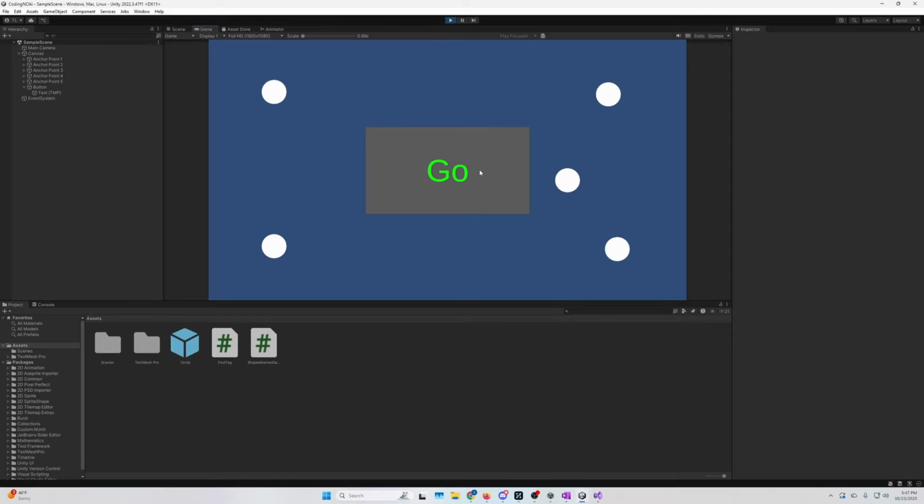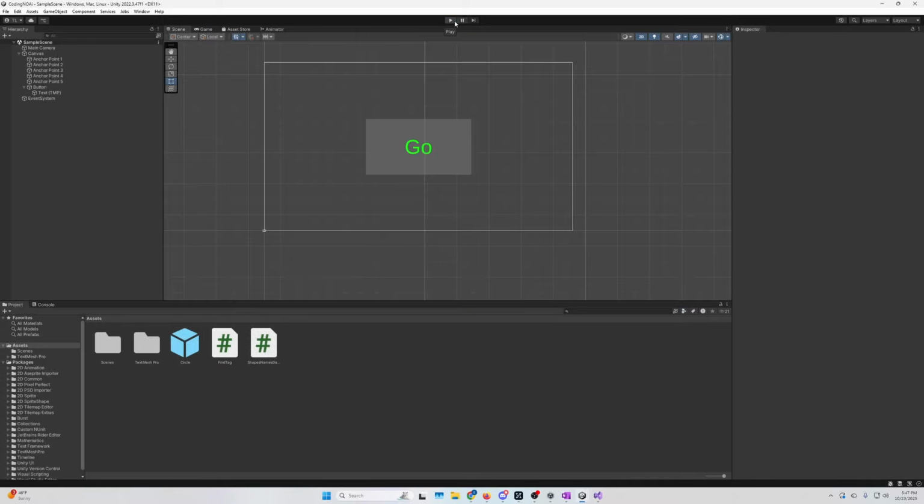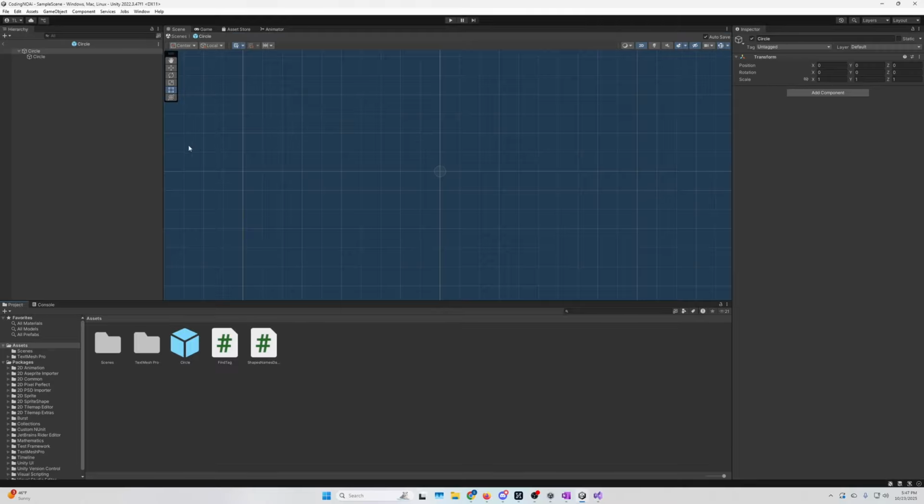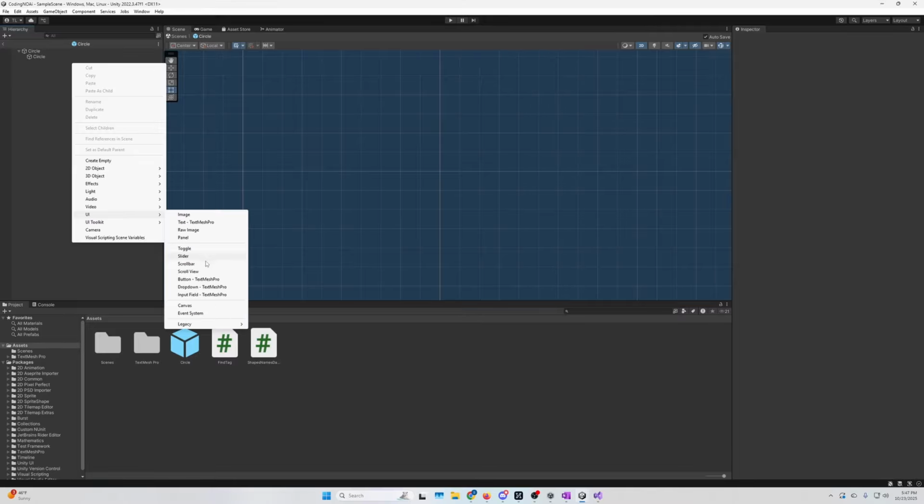Hey, we got him. All right, we are missing the messages. So let's go back and do that. This is gonna be a little bit more annoying. We're gonna short circuit it. So there are two ways to do this. We could go into the circle, which is what we're gonna do. We're gonna go into the circle and right click and go to UI and add a Text Mesh Pro. That's the much easier way to do it.